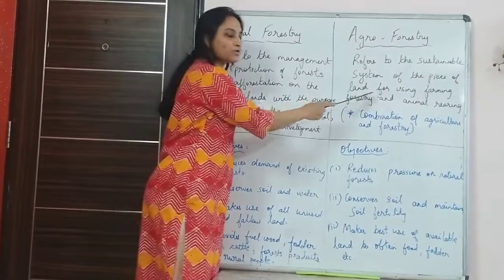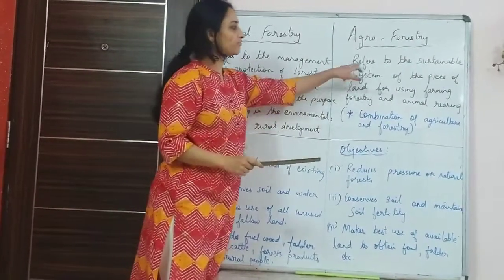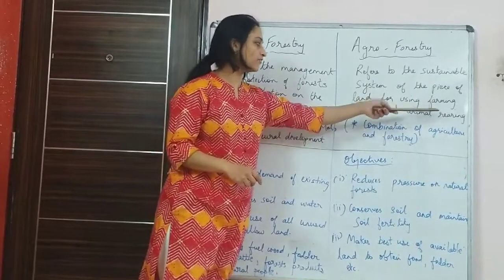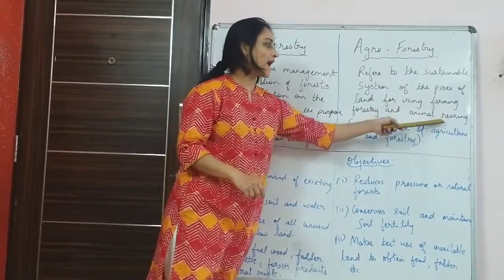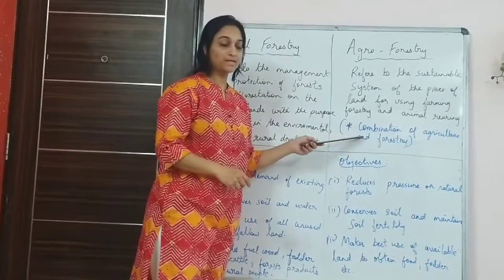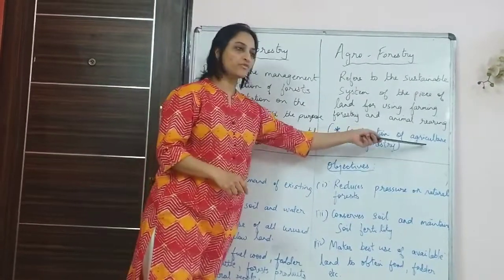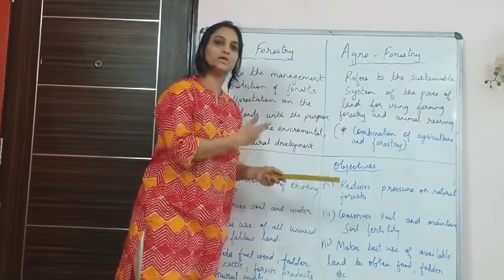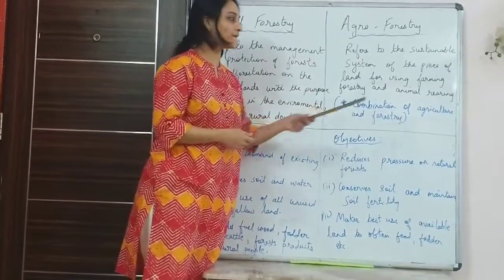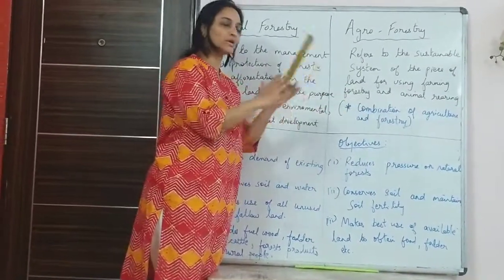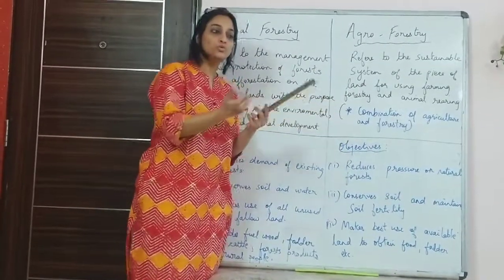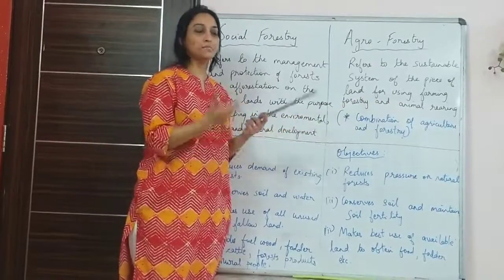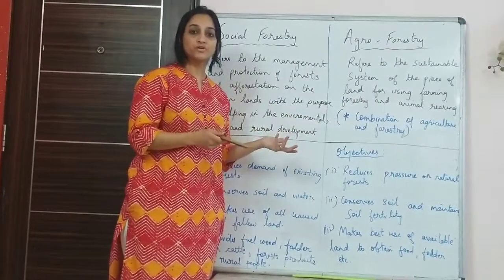Now what is agroforestry? Agroforestry refers to the sustainable system of using a piece of land for farming, forestry and animal rearing. That means it is a combination of agriculture and forestry. Agriculture means you're cultivating crops as well as you're rearing animals. That is animal husbandry, which means that you're raising cattle so that you can use the products coming from these animals like milk, meat. Then there is poultry farming that is done.